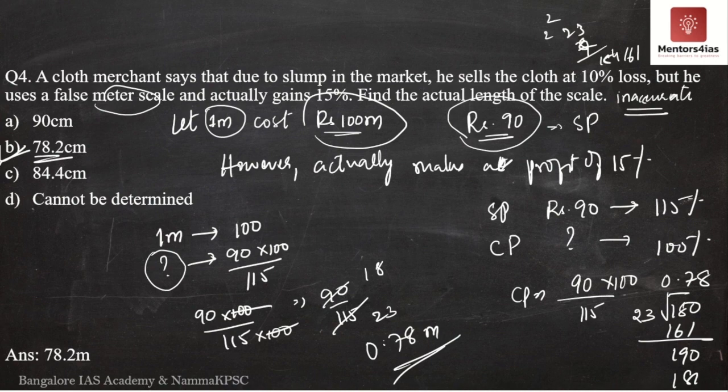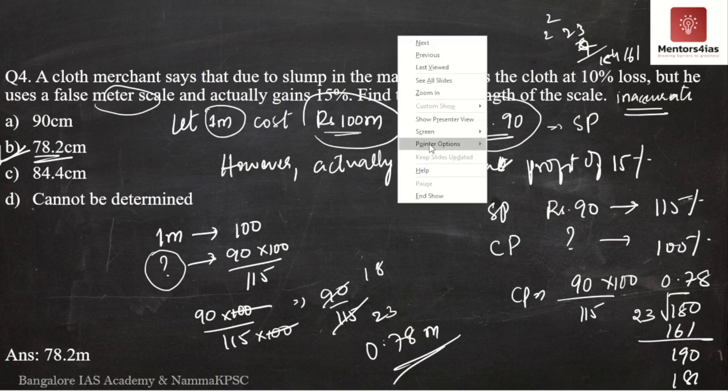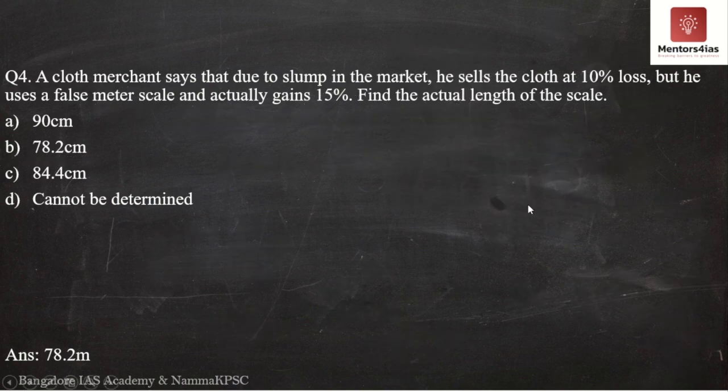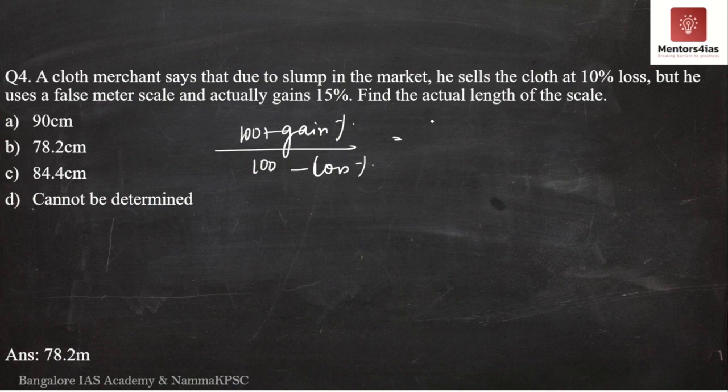However, if this method is not comfortable, I will give you a shortcut, but again you will have to remember that particular shortcut, how to determine the actual value over there. So let me just erase everything first. If you want the shortcut, the alternate, what you can do is take 100 plus gain percentage divided by 100 minus loss percentage is equal to the true scale divided by the false scale.